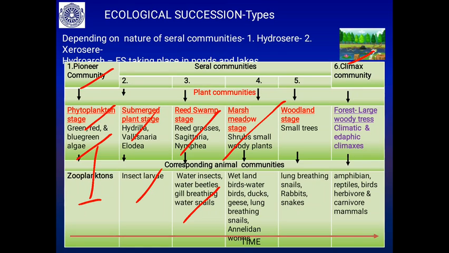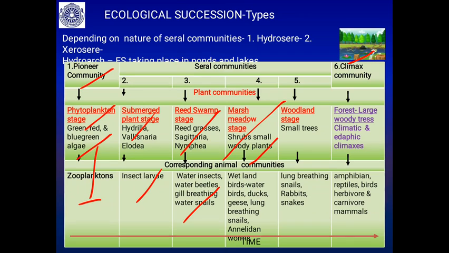By this time the entire water body is converted into shrub forest. You can see it is a wetland, where you will see patchy water bodies here and there, and you can see wetland birds, water birds, ducks, geese, and snails, annelid worms, all these.